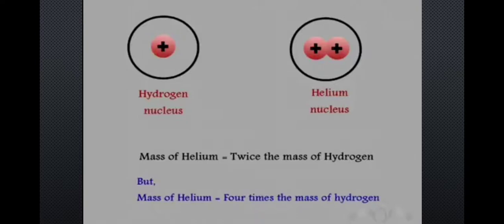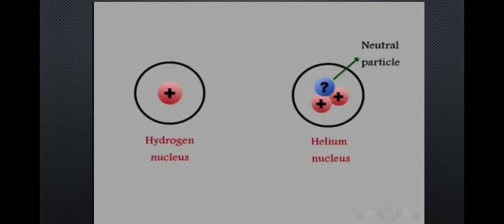be neutral because an atom is electrically neutral. The number of electrons is equal to the number of protons. So if this particle has some charge, it will make the atom unstable, and it would not be electrically neutral. Therefore, this extra particle should be neutral in nature.